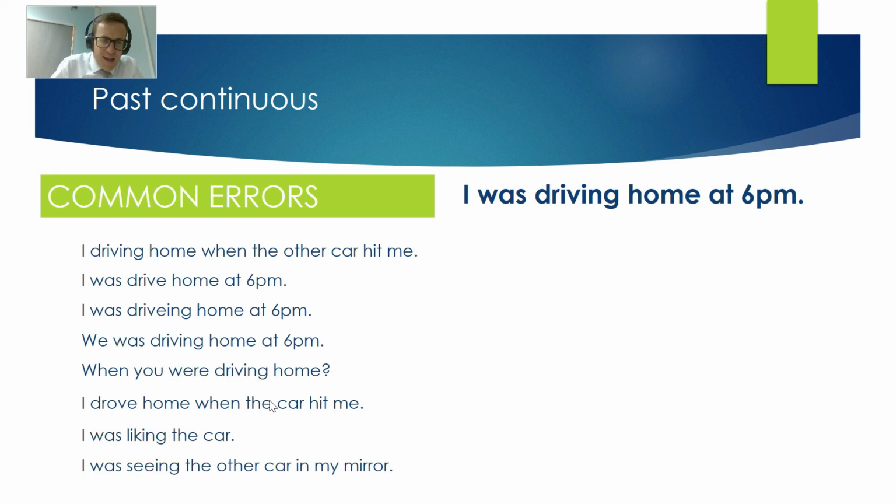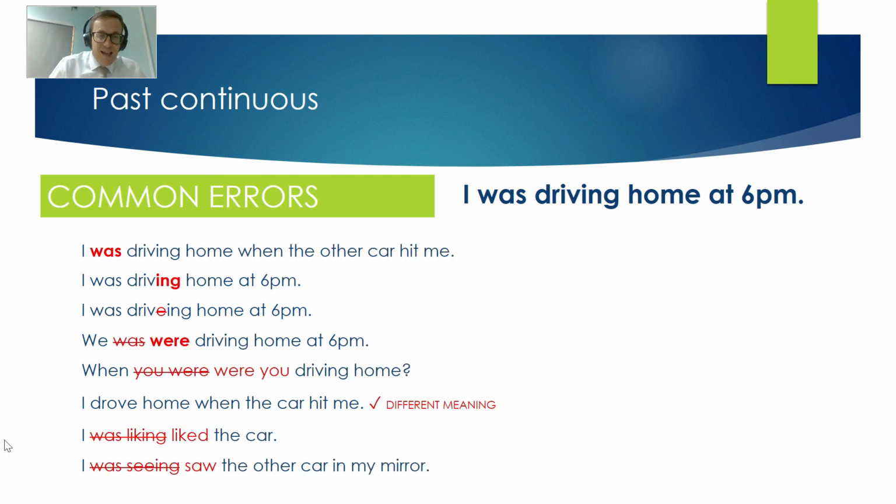Next one. I drove home when the car hit me. Now actually this is not incorrect. This is okay, but it does have a different meaning. I drove home when the car hit me means the drive was after the car hit. So maybe you were parked in a car park, the car hit you, and then you drove home.